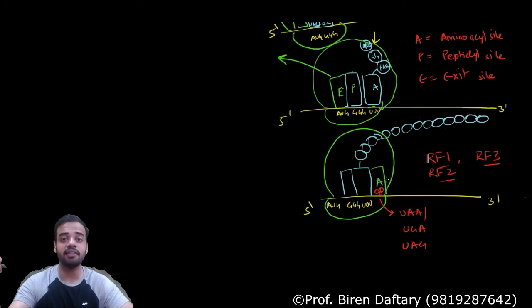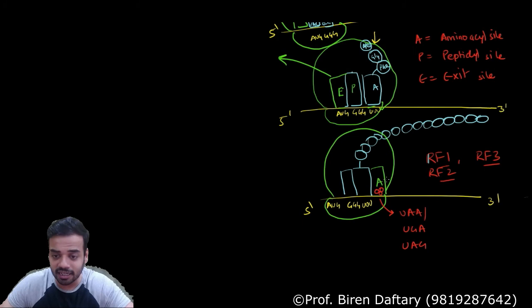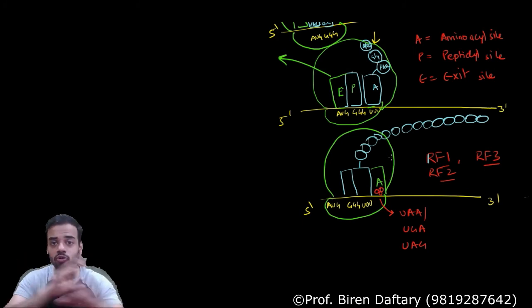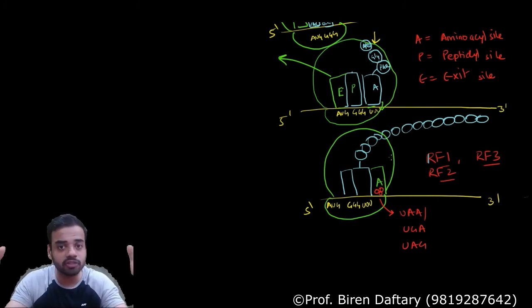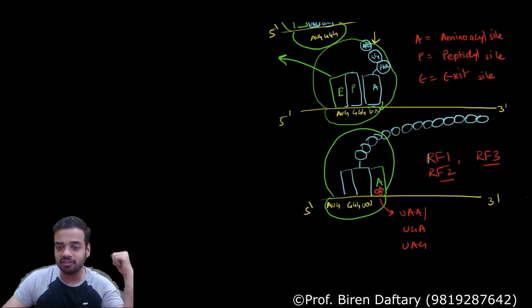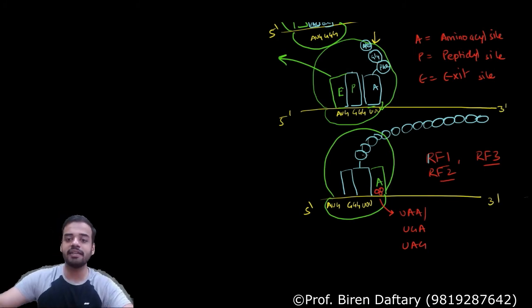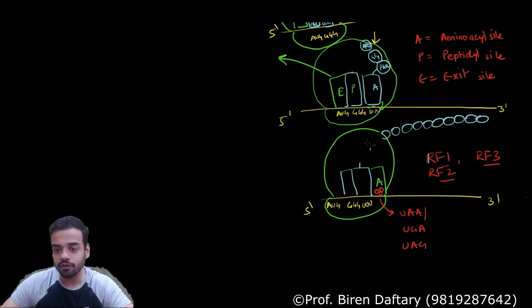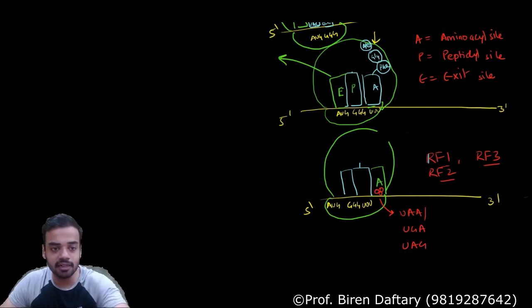So now I am teaching you termination. In termination, the release factors go and attach to this empty A site because there is no tRNA for the stop codon, because there is no amino acid for the stop codon. As soon as they attach to this site, the first thing which happens is the polypeptide chain which is formed gets released into the cytoplasm.